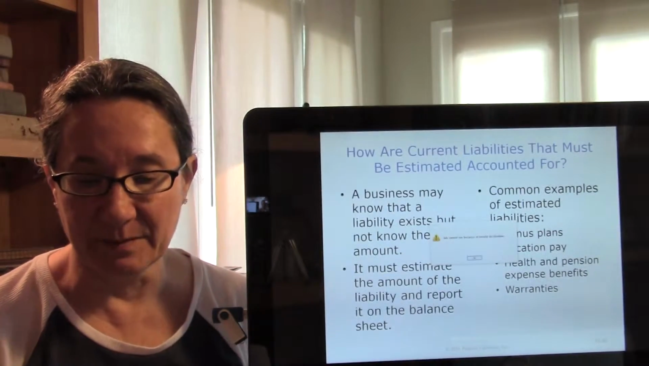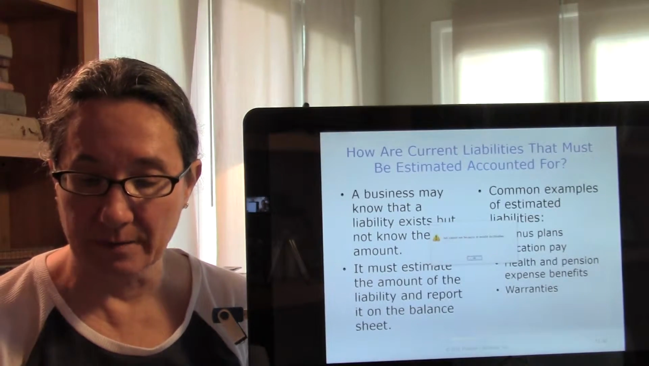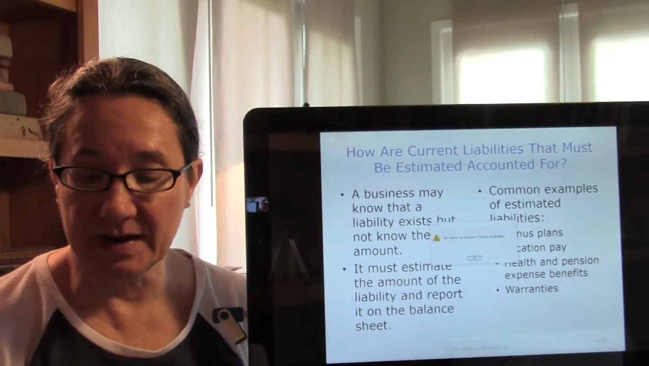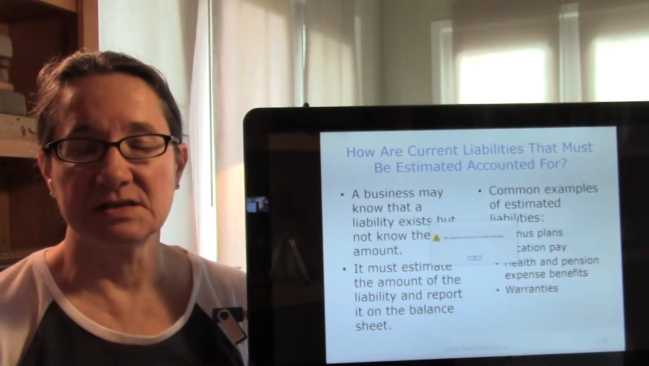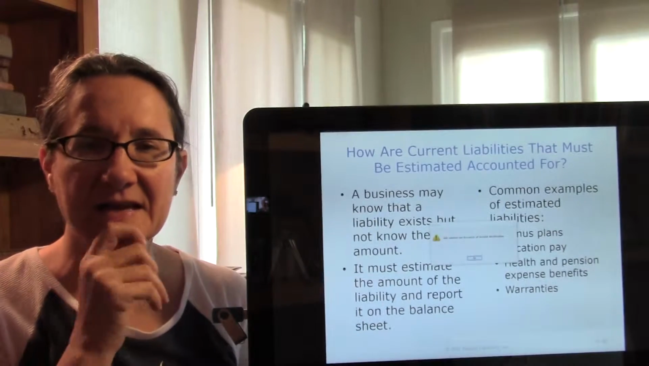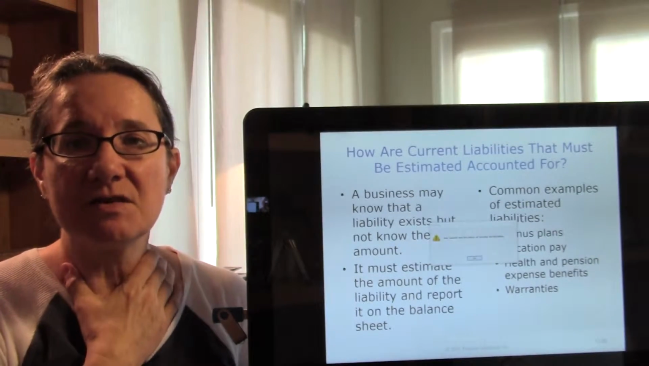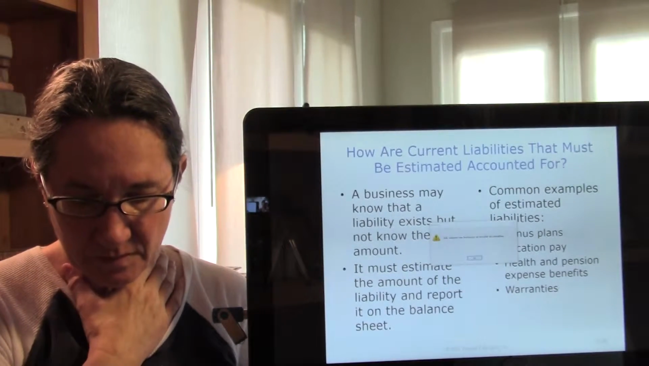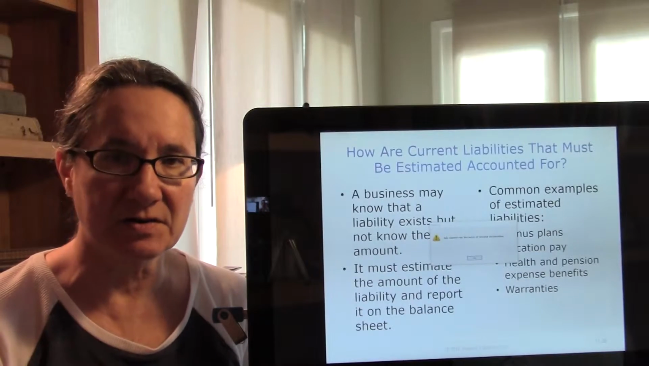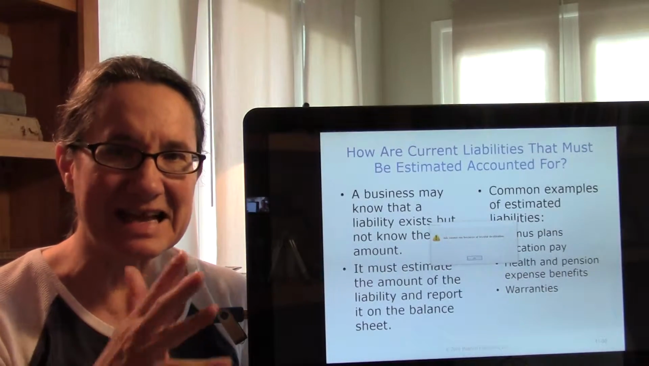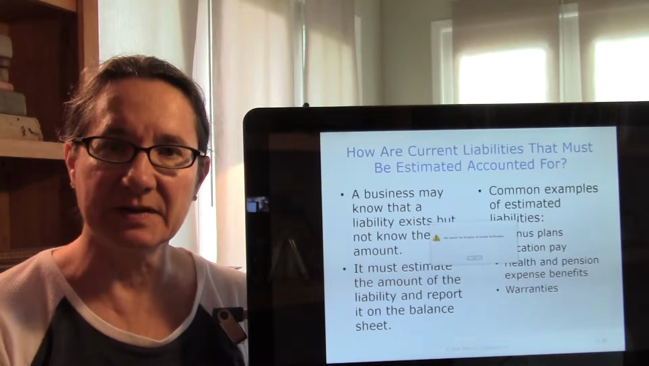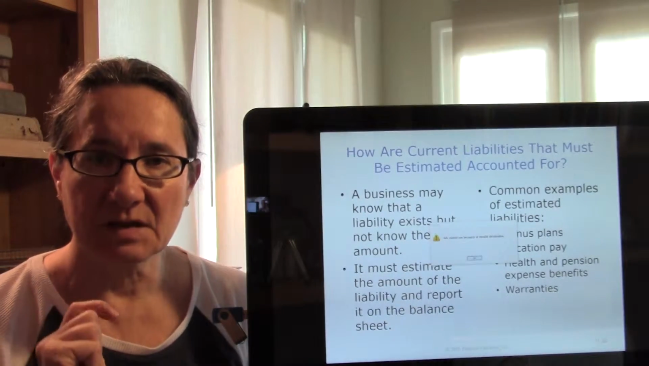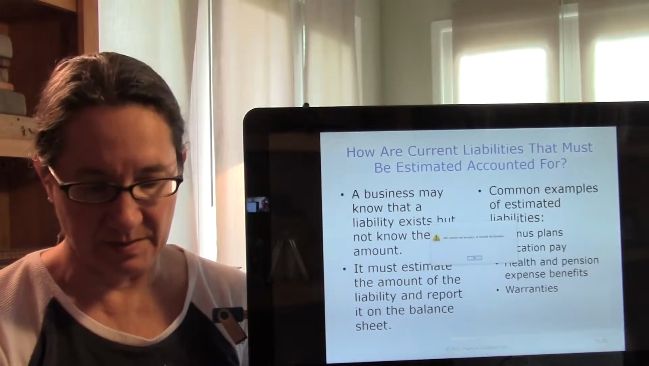Common examples of liabilities that are often estimated are bonus plans, vacation pay, health and pension benefits, and warranties. So you can imagine you're going to come down to the end of the year and you owe people vacation, but you don't know how much they're going to take. You know that warranties, some people are going to return stuff that's broken, but you don't know exactly how much that's going to be, but certainly that's a liability, right? So let's talk about those estimated liabilities.